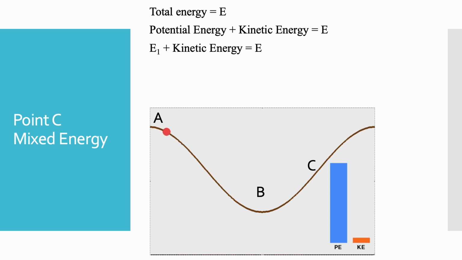Let's say potential energy is E1. Then I can say E1 plus kinetic energy is equal to E. And if you want to calculate kinetic energy, it would be equal to E, which is the total energy, minus potential energy E1.